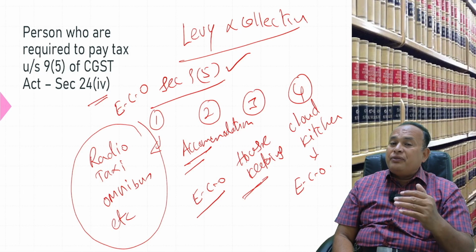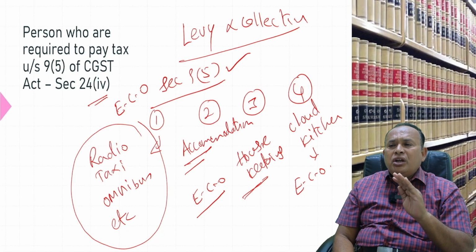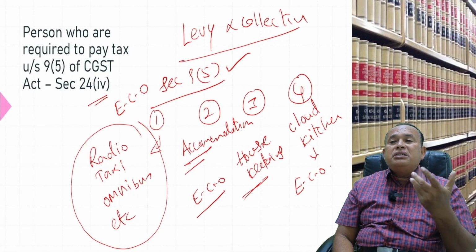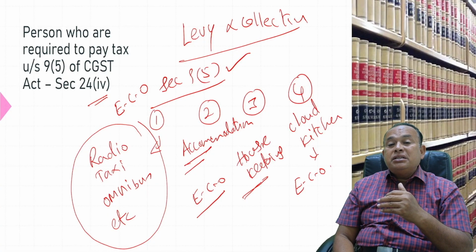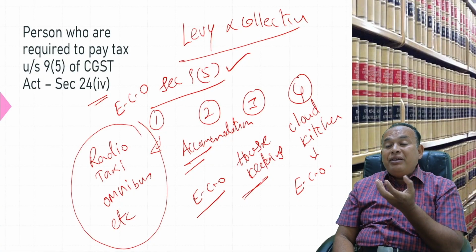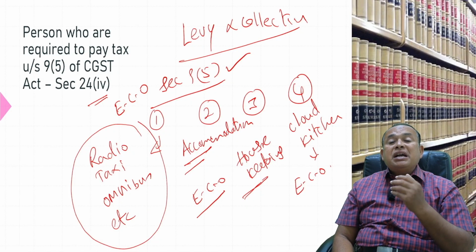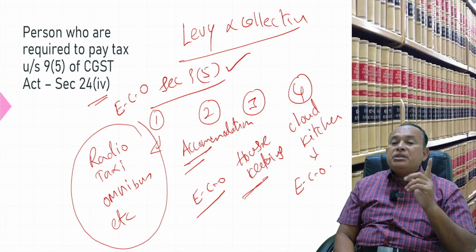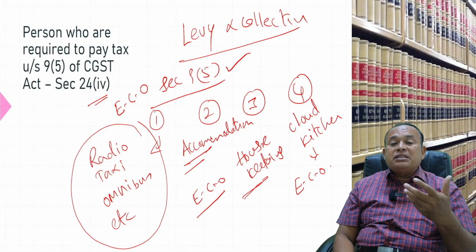So these points I will refer to under the chapter called levy and collection. In our reverse charge mechanism chapter, I am going to refer to this. For the time being, understand compulsory registration for whom? For the e-commerce operator. Why? He is neither supplier of services nor recipient, but he is a third party having his electronic platform connecting the supplier of service and the recipient of service, and he generates the bill. Therefore, the e-commerce operator is liable to get registered irrespective of his turnover.